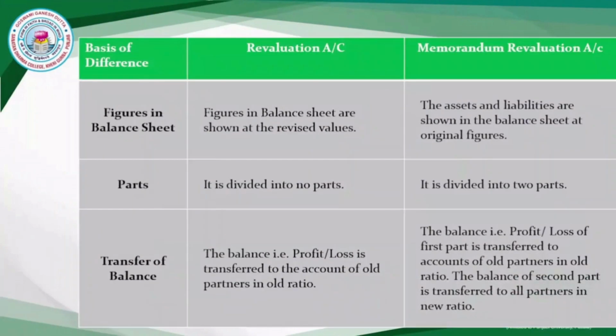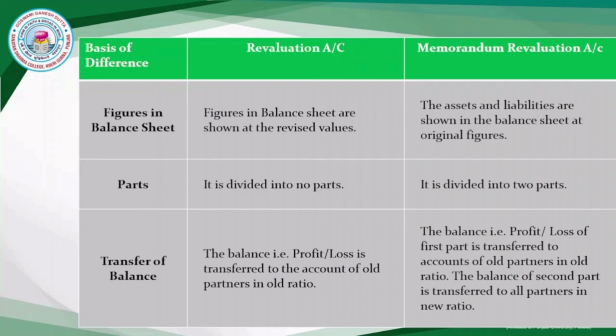The third difference is that in revaluation account, figures are shown in balance sheet at the revised values, whereas in memorandum revaluation account, the assets and liabilities are shown in the balance sheet at their original values.